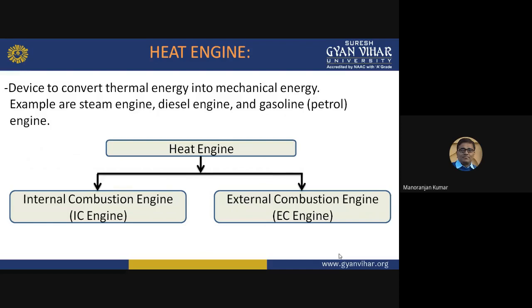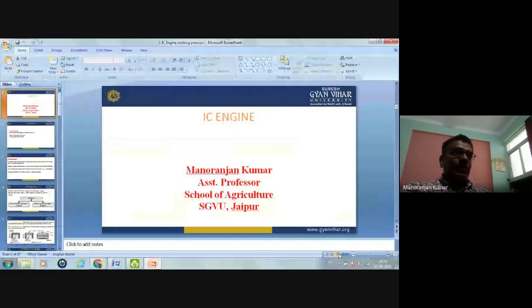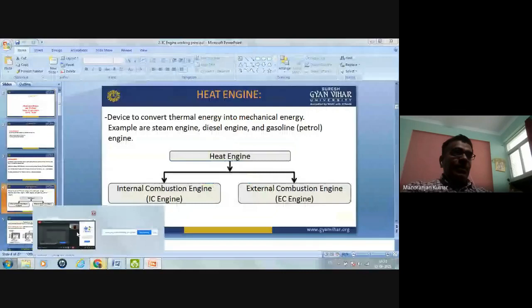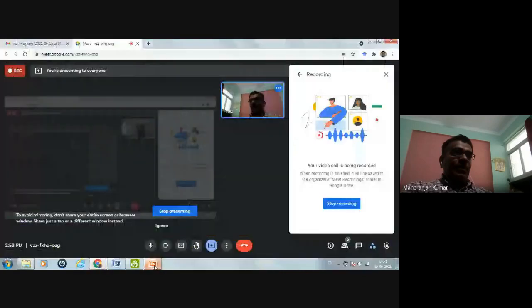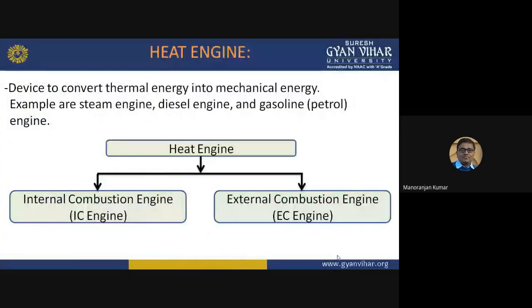So what are the different types of heat engine available? If we classify the heat engine, it is classified into two types. The first one is the internal combustion engine, and the second one is the external combustion engine.